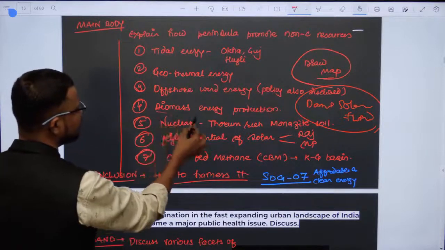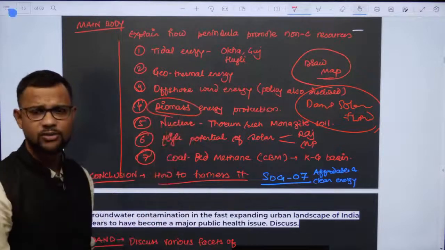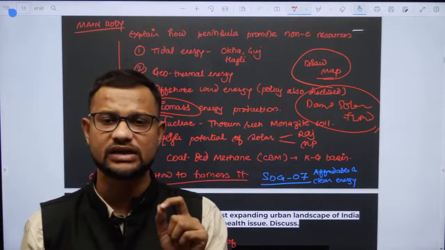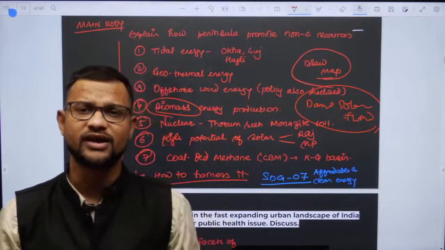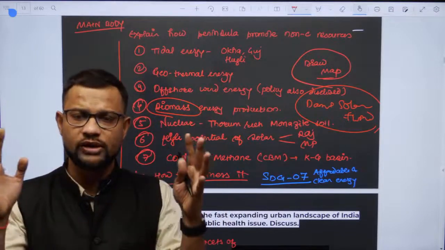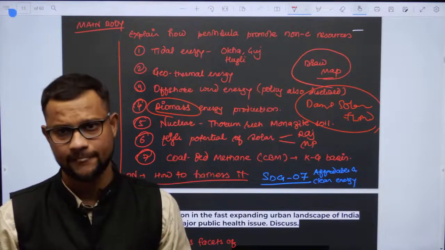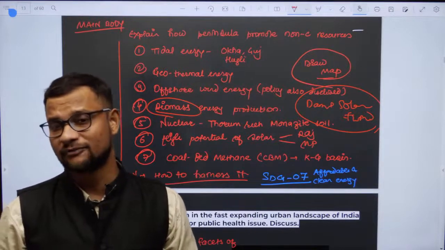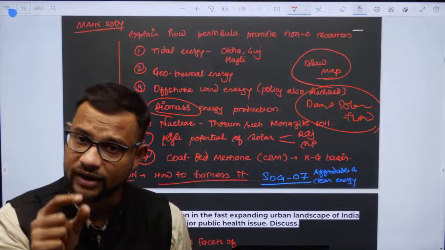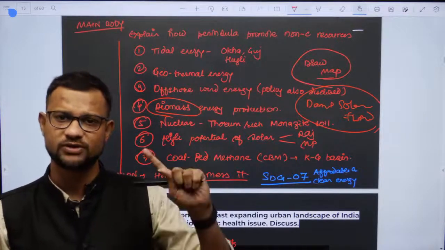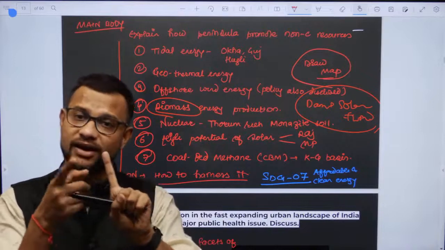You can again connect it with the biomass energy. Yeah, biomass energy, nuclear energy, monazite soil, it is rich in thorium deposit. India has the highest thorium deposit in the world. In Kerala, monazite soil. And to that fact, the peninsular India region contributes. The question is quite specific about non-conventional energy resources.